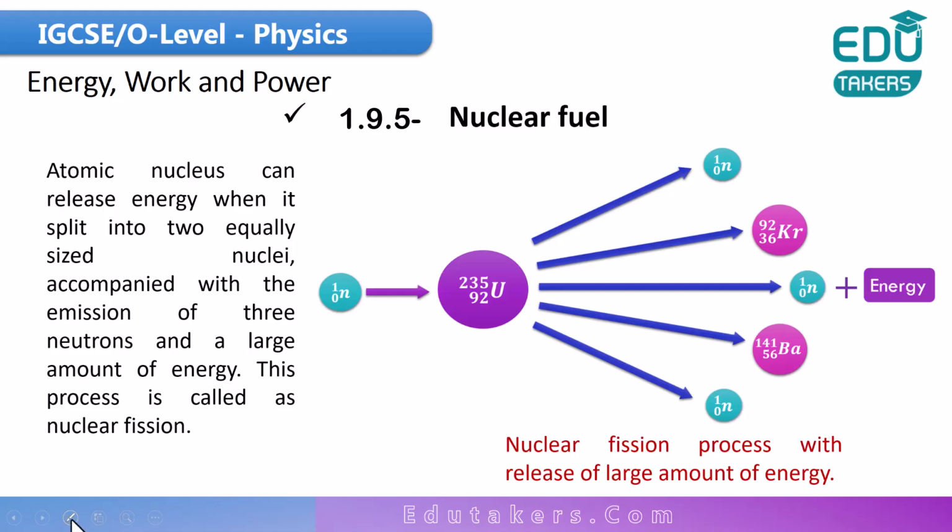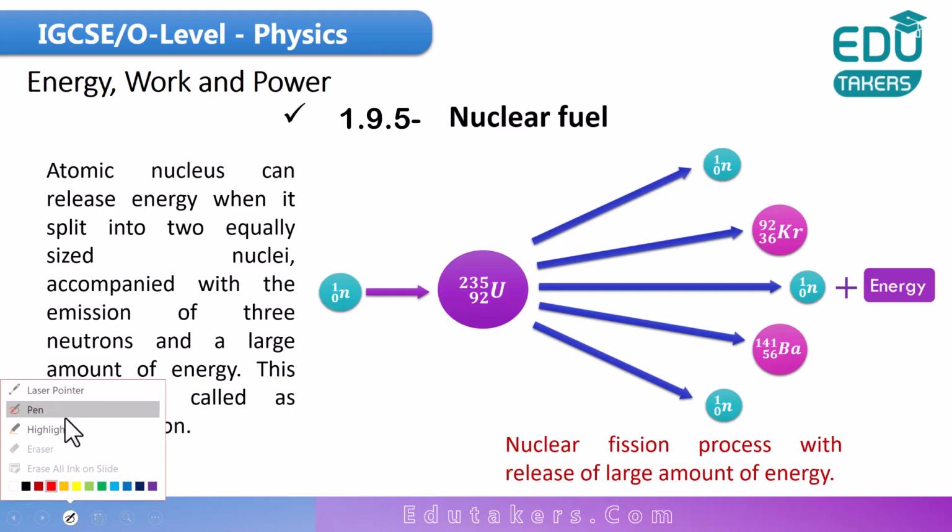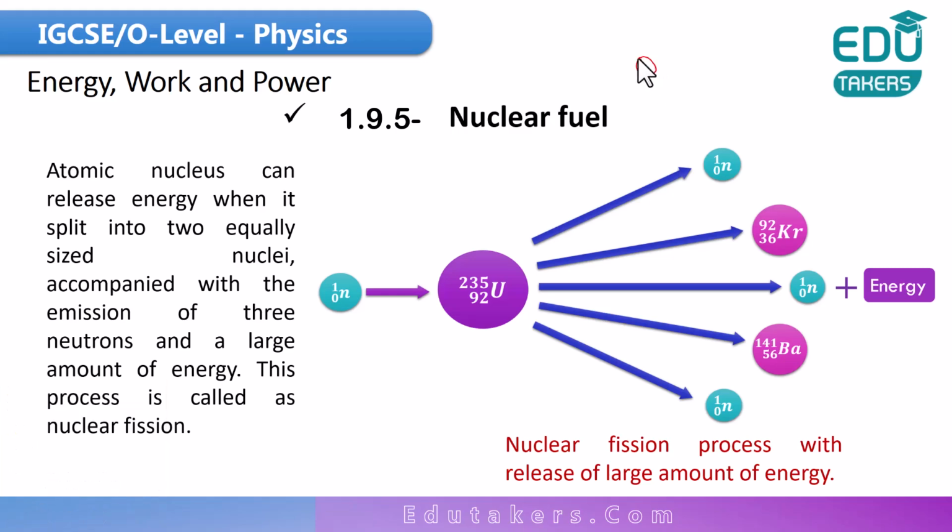So first of all, what is meant by nuclear fission? In nuclear fission, if I consider that I have this nucleus, it splits into two equally sized nuclei. I can simply say that fission means breaking. So the process in which the nucleus breaks into two equally sized nuclei is called nuclear fission. You can obtain a large amount of energy from the nuclear fission taking place in the nuclear reactor.